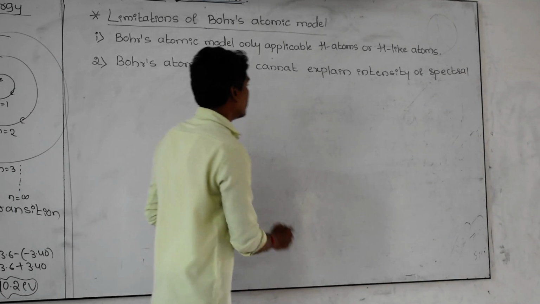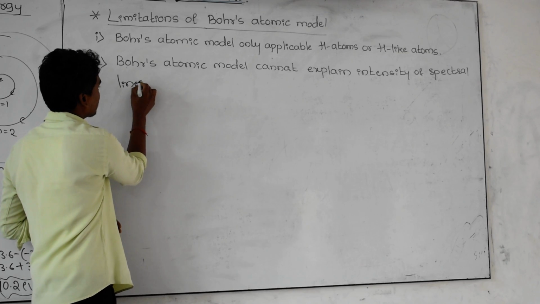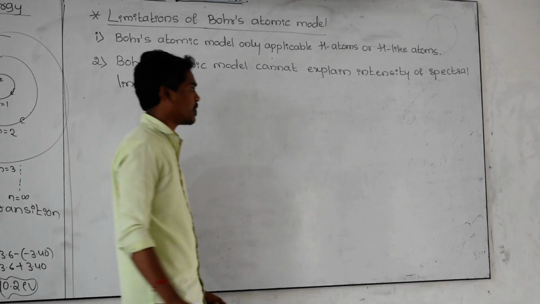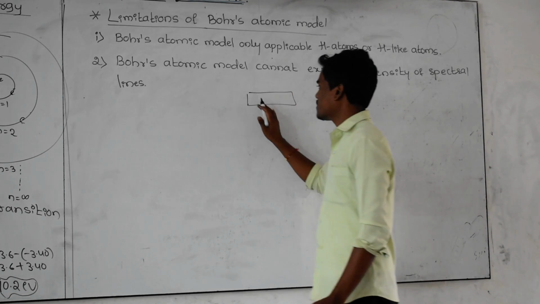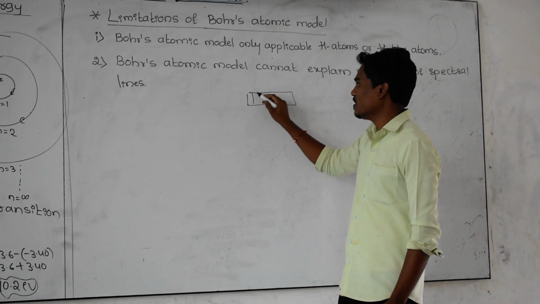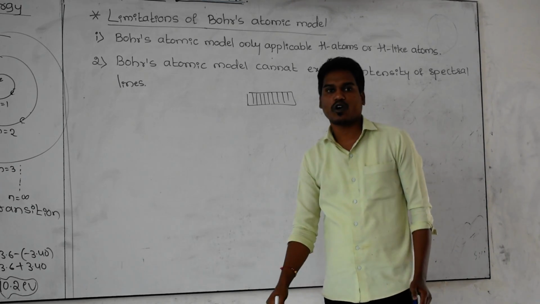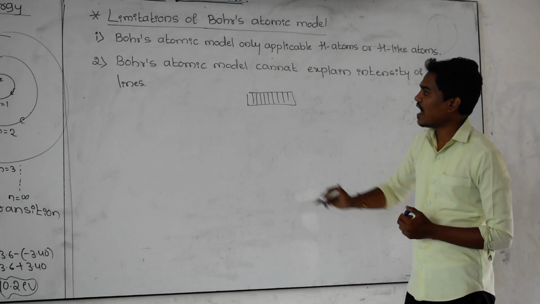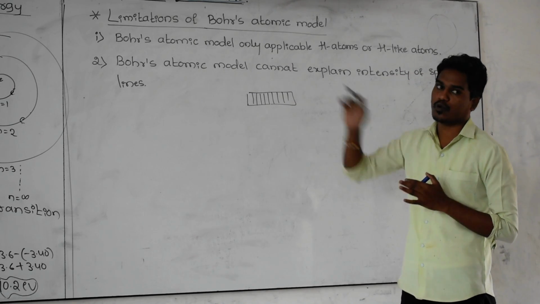As you know very well, what do you mean by spectral lines? These are the lines present on the screen whenever you are observing the spectrum. Just imagine the spectrum as a screen. On the screen you are observing some lines, and these lines we are going to call spectral lines. And the intensity of these lines cannot be explained by Bohr.